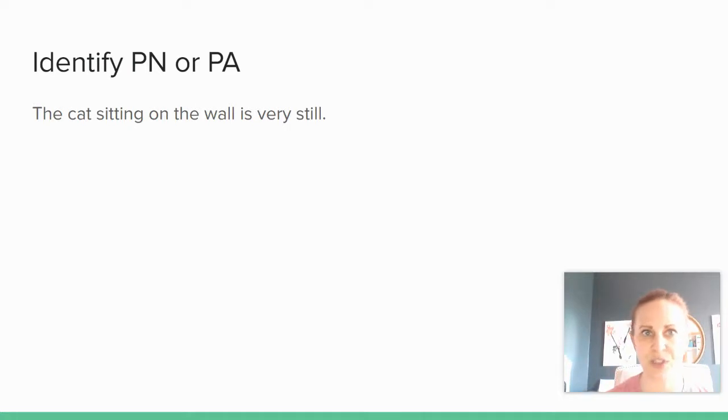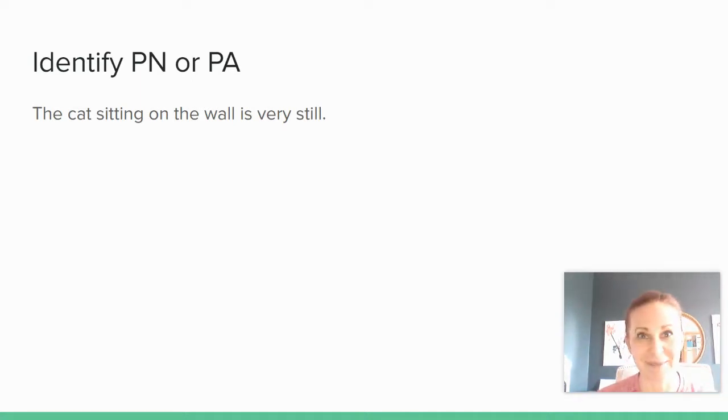So the first one we can do together. The cat sitting on the wall is very still. First, we're going to identify the subject of our sentence. Who or what is the sentence about? Cat. Cat is sitting on the wall, is very still. What is our verb? This is a tricky one. It's not sitting.